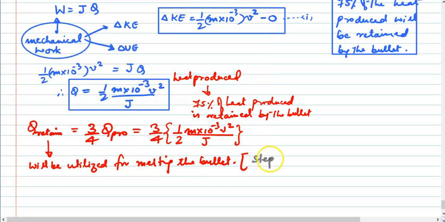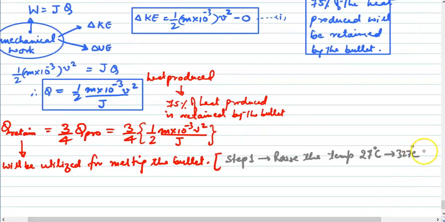Step 1 is to raise the temperature, that is from 27 degree centigrade you have to go up to 327 degree centigrade. Is that clear? That is the melting point of the bullet, and the heat required for this will be mc delta theta.